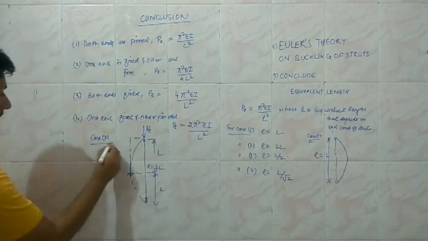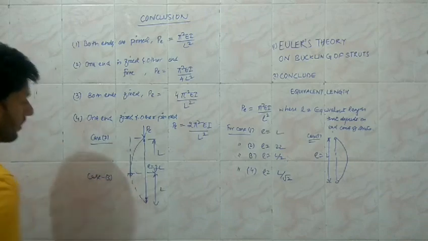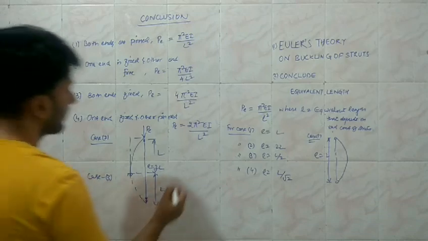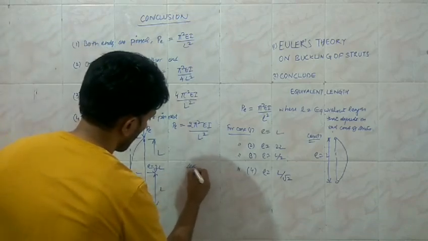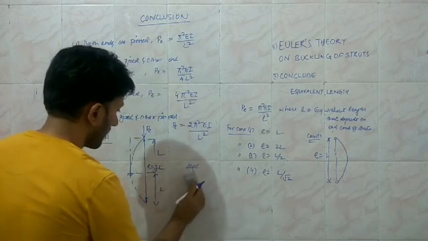In case 3, when both the ends are fixed, these are the fixed ends. This is the axial loading.